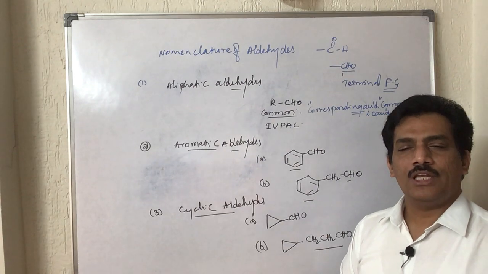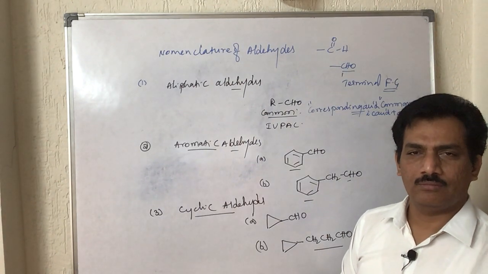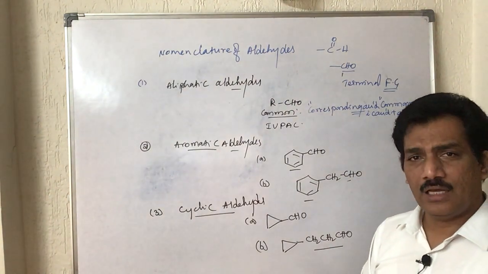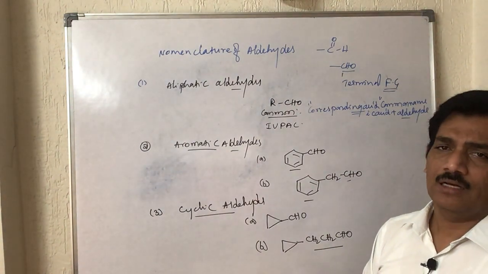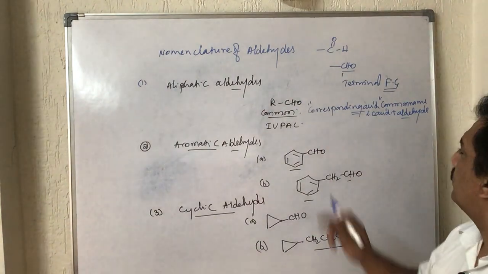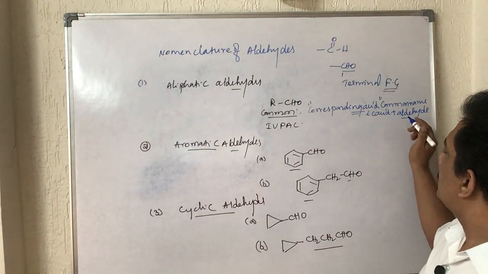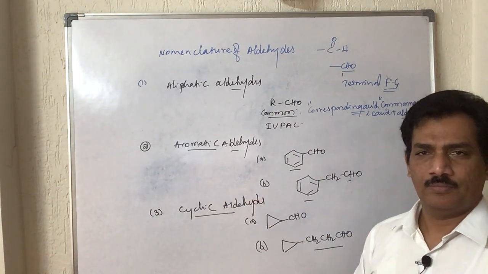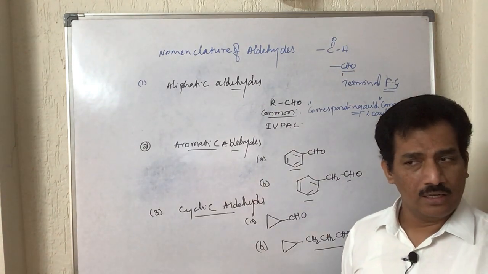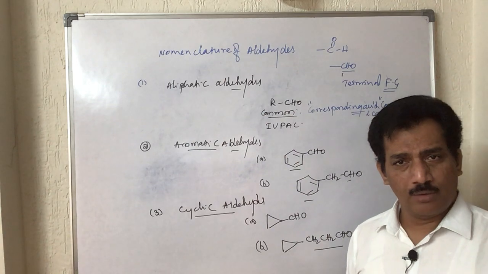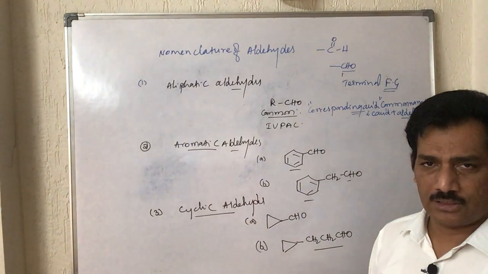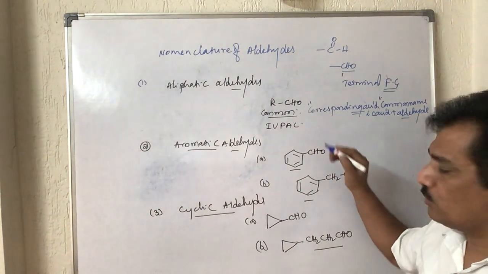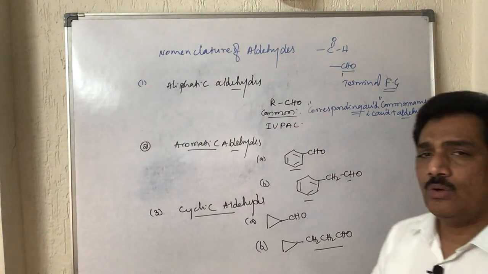Formaldehyde is derived from the name formic acid. From formic acid, "ic acid" is deleted and "aldehyde" is added, thereby giving the common name: formic minus ic acid plus aldehyde gives formaldehyde. Acetic acid gives acetaldehyde, propionic acid gives propionaldehyde, butyric acid gives butyraldehyde, like that. Simply we can write.